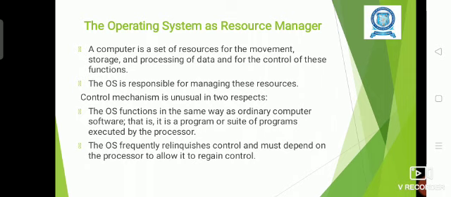The OS will function as normal computer software. Okay, so it is a program or set of programs executed by the processor. It frequently provides the control, and the operating system will depend upon the processor. The most important component of the computer system is the processor. The processor is going to process all the activities and all the software. Each processor will have its own configuration and capacity. So the operating system will fully depend upon the processor. Based upon the processor configuration only, the operating system will provide the resource access to the software.